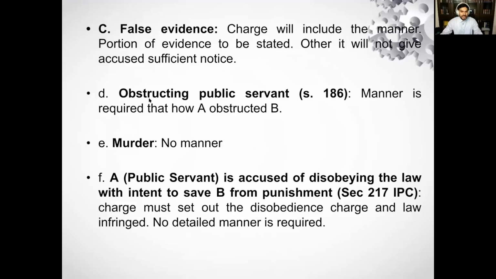Now, illustration D provides obstructing a public servant. Obstructing a public servant is provided in section 186. So manner is required, that is, how A obstructed B. For example, if the police is discharging its function in a public area and you obstruct the police in discharging its function, and the police takes action against you under section 186, then when the charge is framed, the manner in which you obstructed the police will be stated in the charge. So manner will be required.